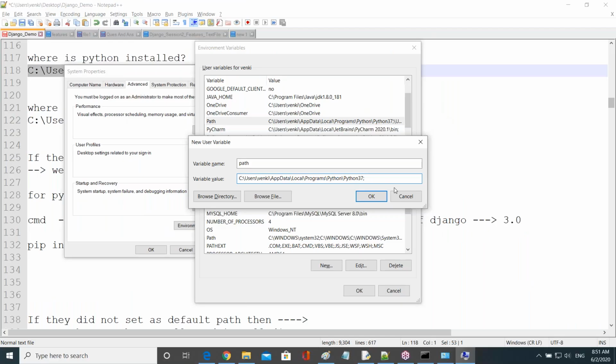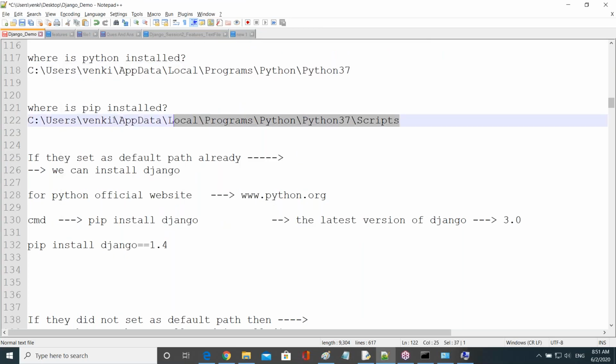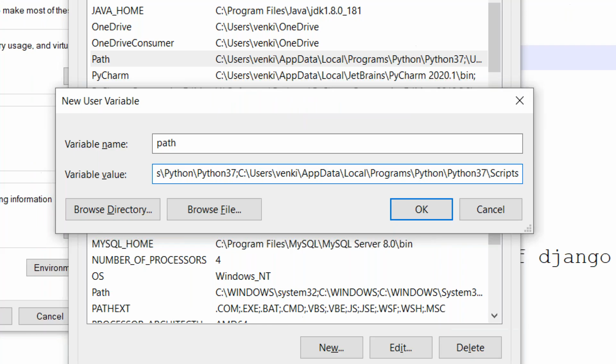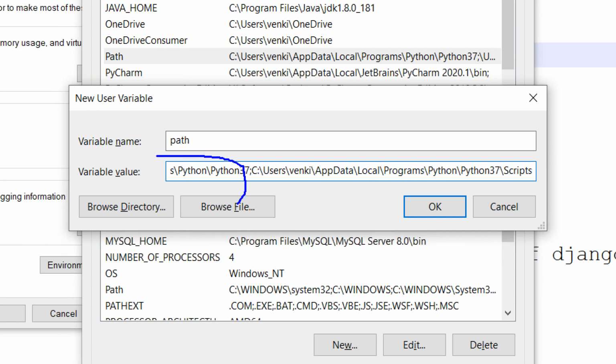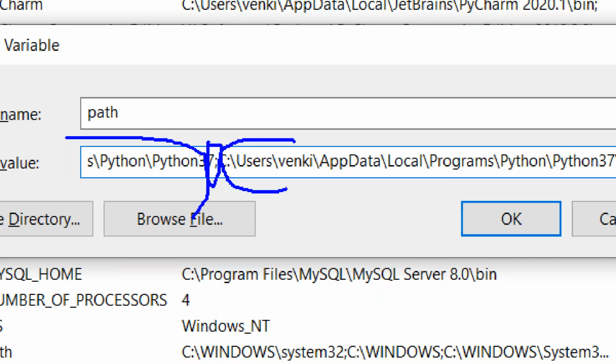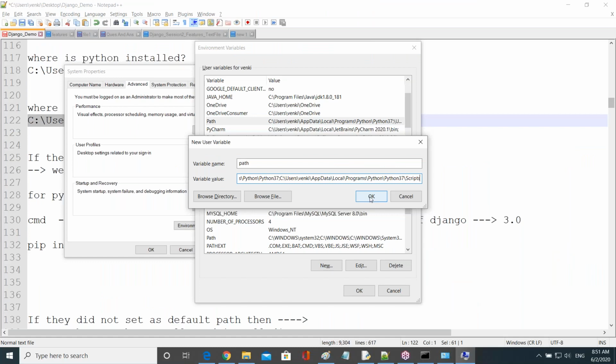Then take the second path. Which path? Script path, right? Take both the paths. Now all of you observe. Take this one and paste here. Now you can see up to here Python path is there, and from here script path is there, and both are separated by which one? Semicolon. That's all. Now click OK. This is the way how to set Python as a default path, guys.